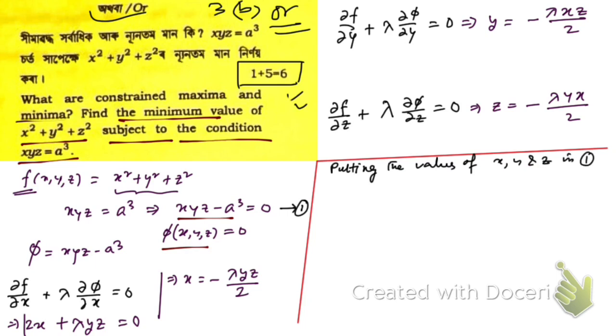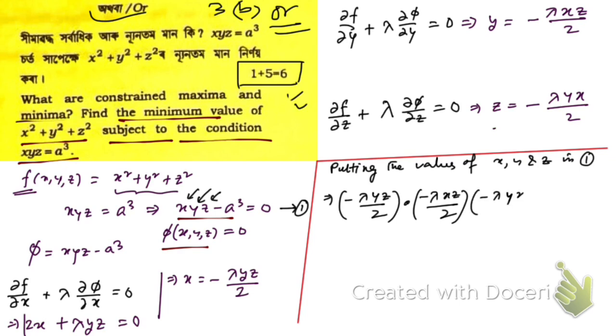If you put those values, instead of x, let us put minus lambda yz by 2, into, instead of y, we're going to put this value, minus lambda xz by 2, and instead of z, we're going to put this value of z, that is minus lambda yx by 2, is equal to 0.